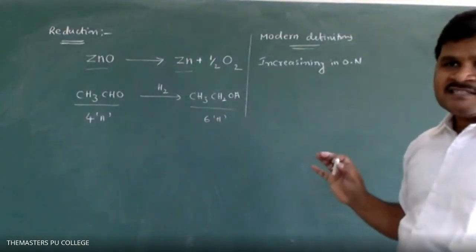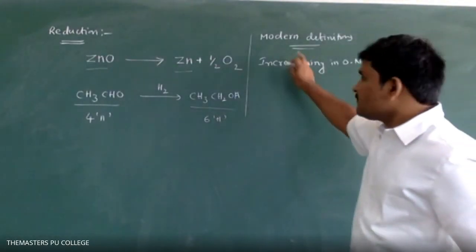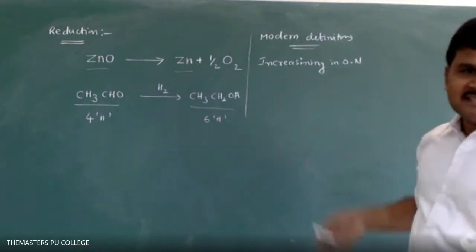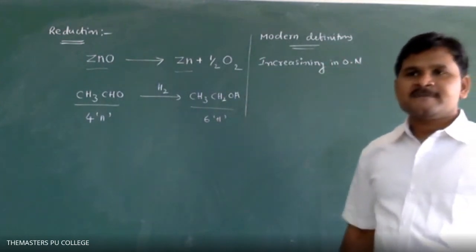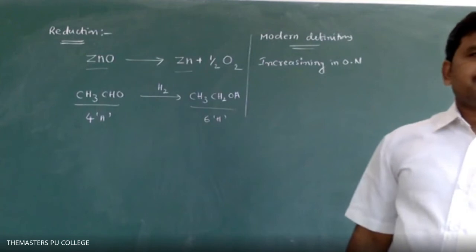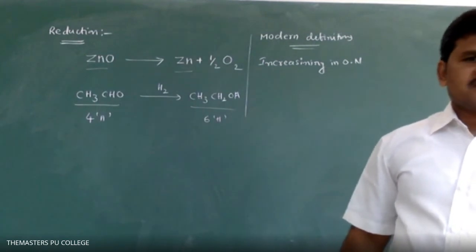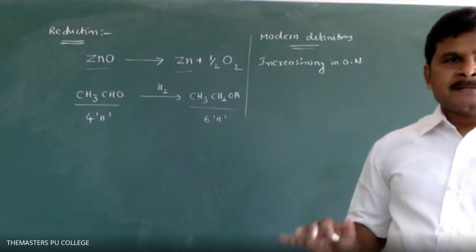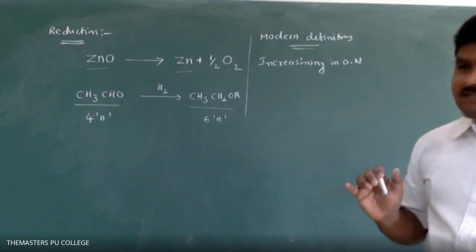Here, ON means oxidation number. Loss of electrons or increase in oxidation number is called oxidation. Students, please listen carefully. You have to answer.